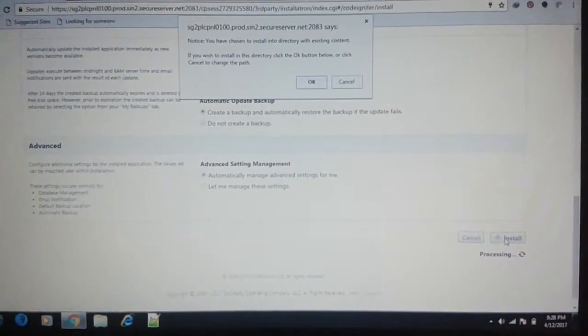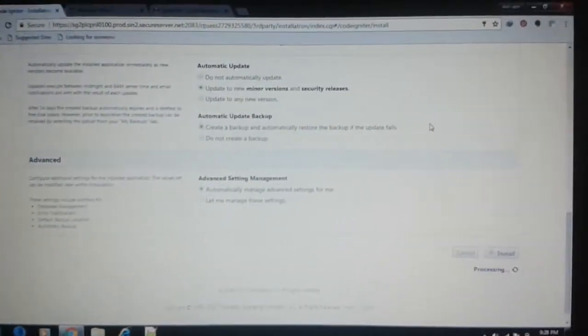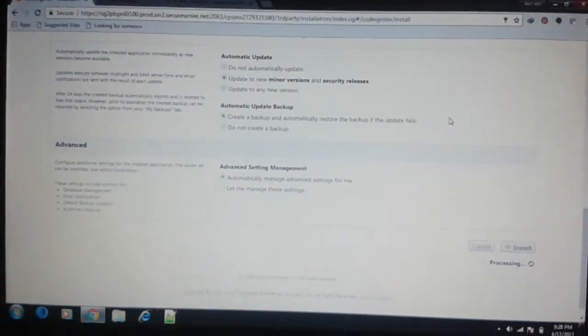So it's showing a dialog box on the browser. Just click OK. Wait a minute, and it's processing, as you can see.